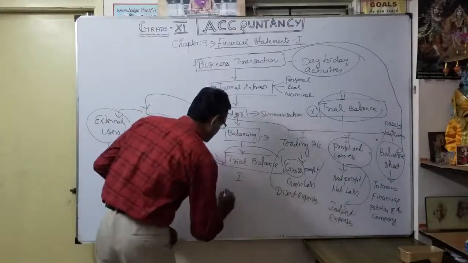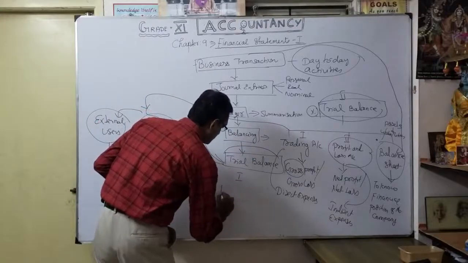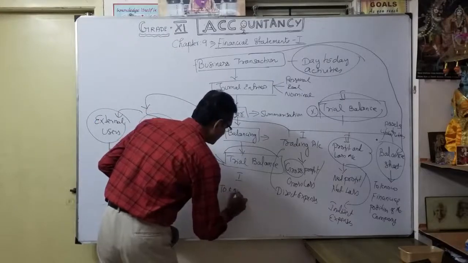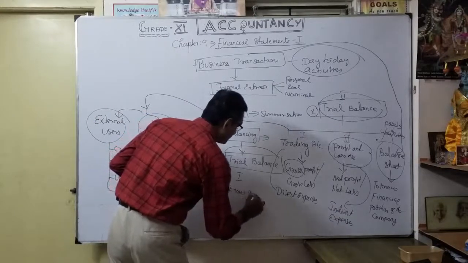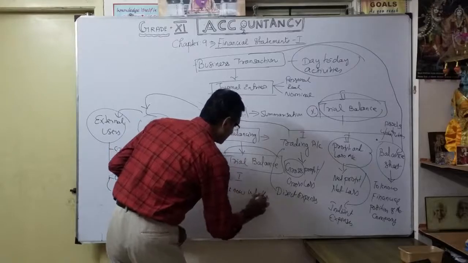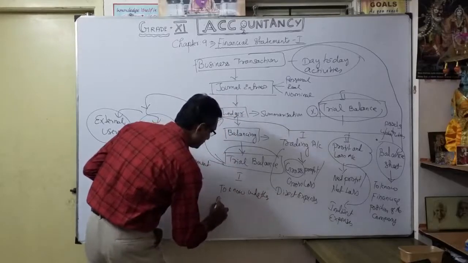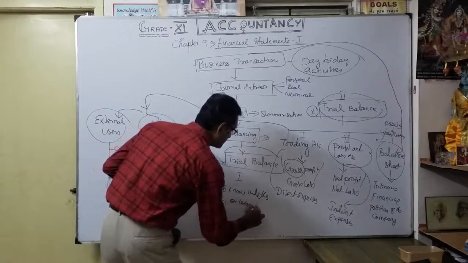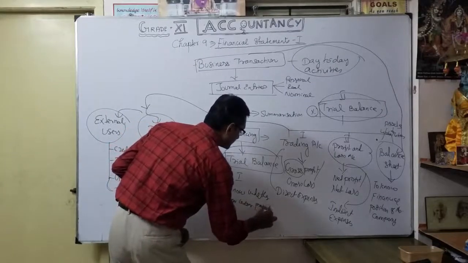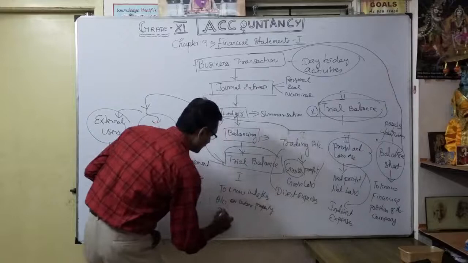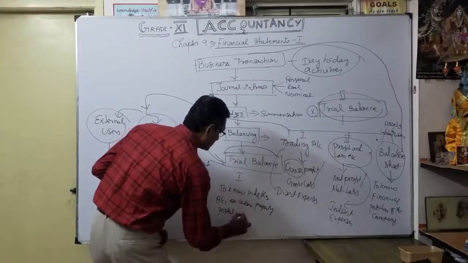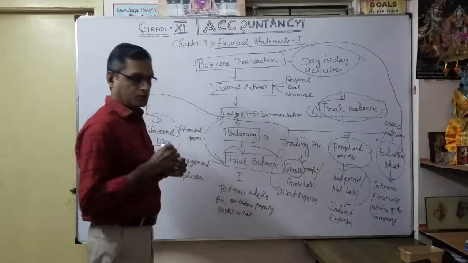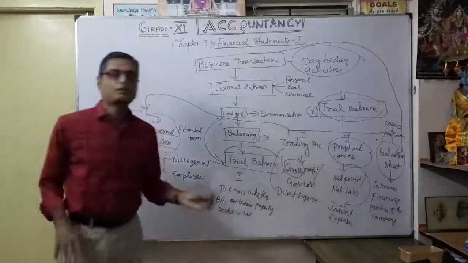Why the trial balance? To know whether the ledger accounts are properly posted or not. Understood? Because it will tally.